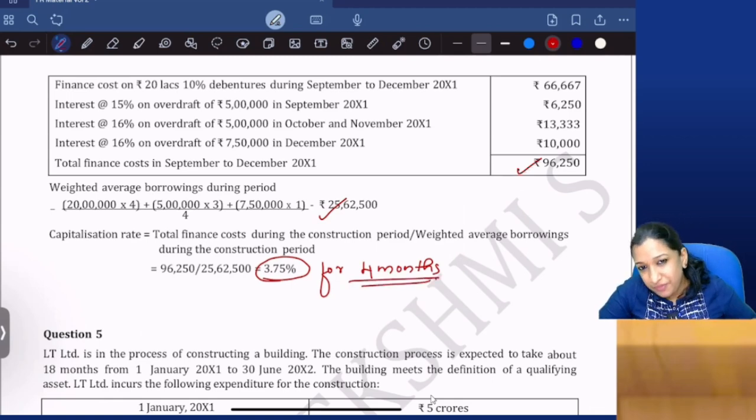Okay, that is specific borrowing, general borrowing. If it is specific borrowing, we just go for actual interest. And if it is general borrowing, we find out the weighted average borrowing rate, that is the capitalization rate, and we'll apply it on the expenditures incurred. Are you clear?